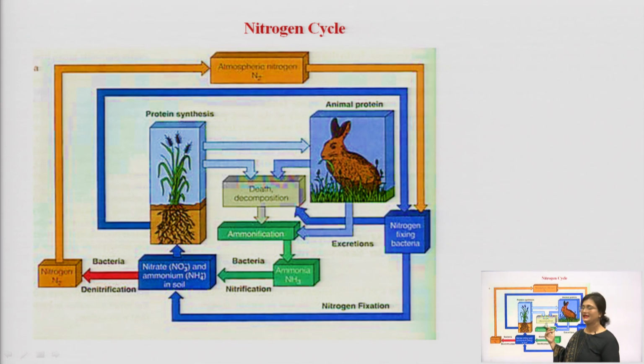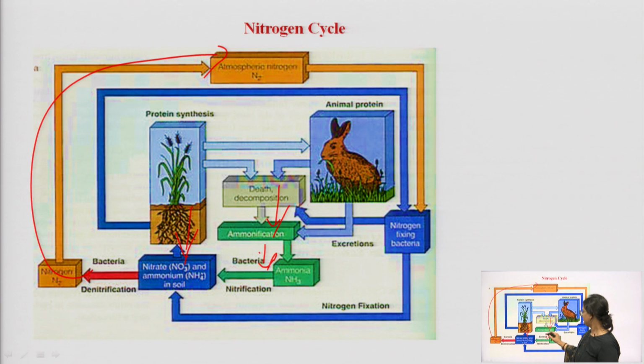Here we have the nitrogen cycle, wherein the elemental nitrogen reaches the atmosphere either through fixation by plants or by decomposition, ammonification from animals and by several bacteria.